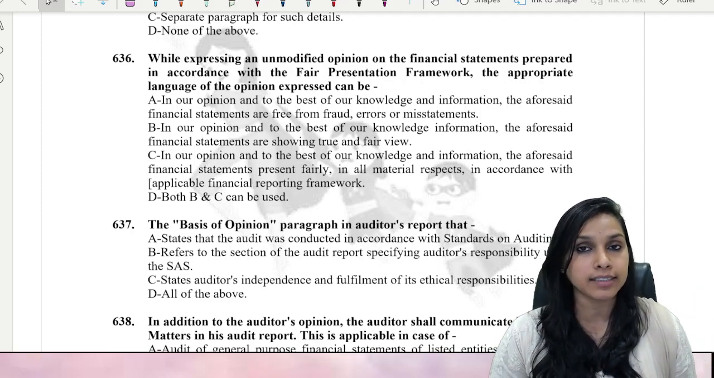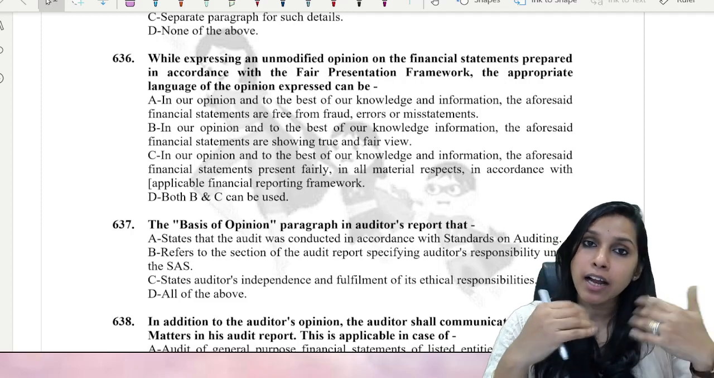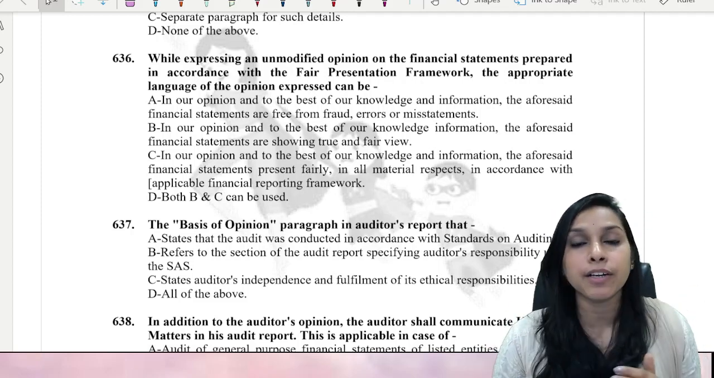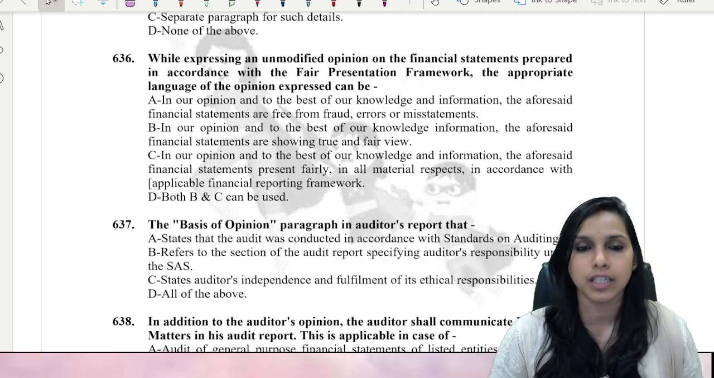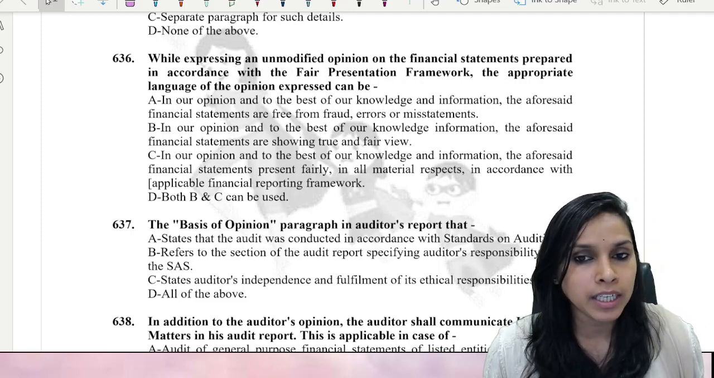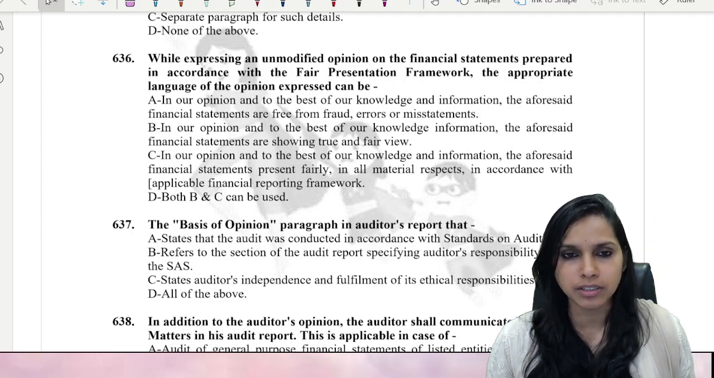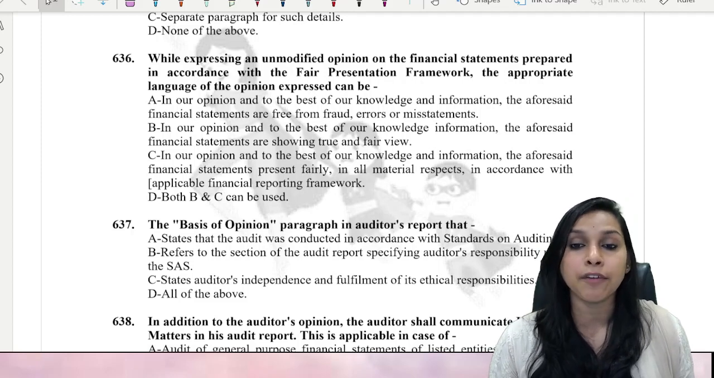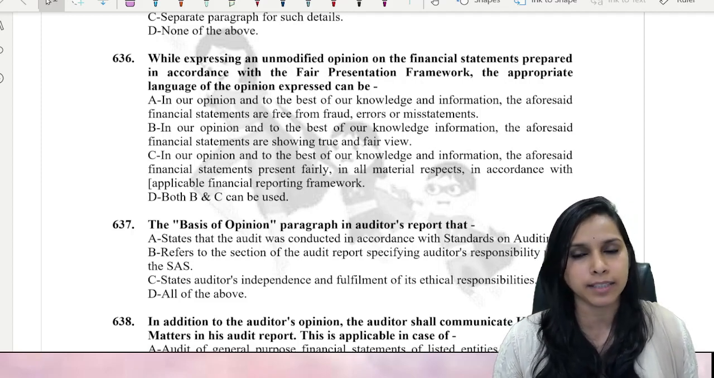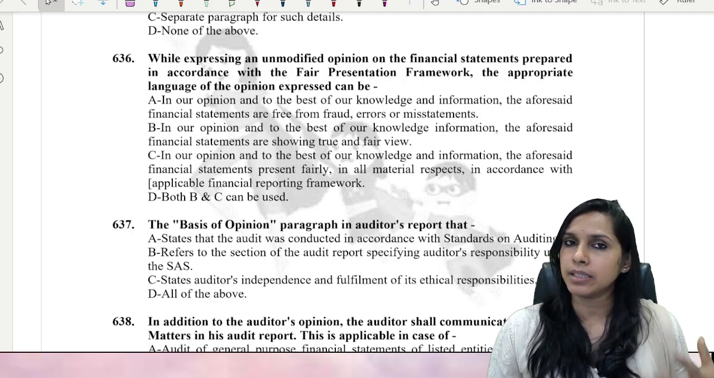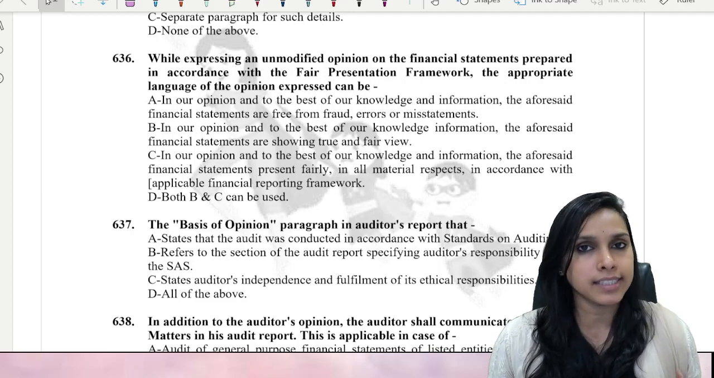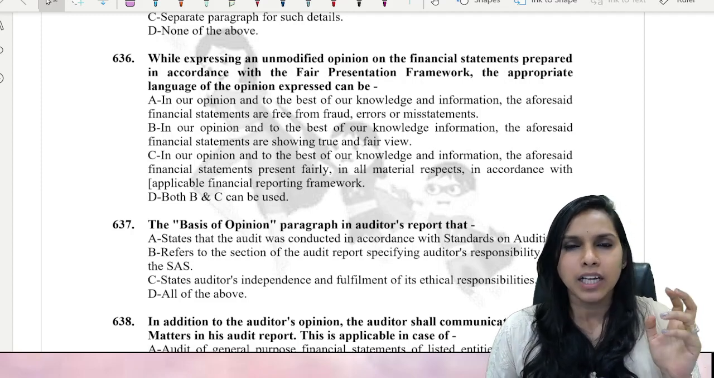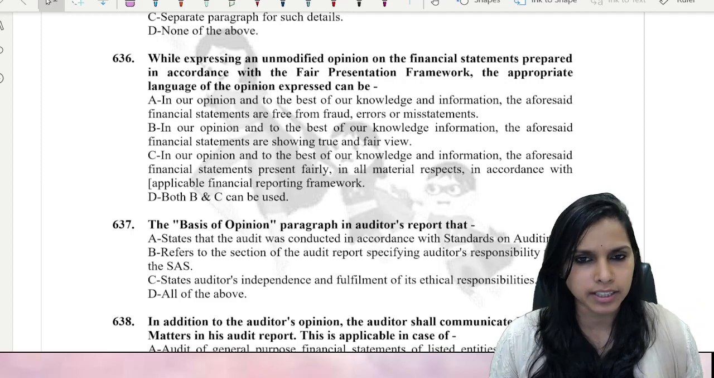Okay, so here they are asking us that if in case of an unmodified opinion there is a fair presentation framework, what kind of wordings would be used? Okay, A. In our opinion and to the best of our knowledge and information, the aforesaid financial statements are free from fraud, errors or misstatements. Okay, now free from misstatements is nothing but, yes, come on, presenting a true and fair view. Doesn't seem to be more technical. Let's move ahead to the next option.